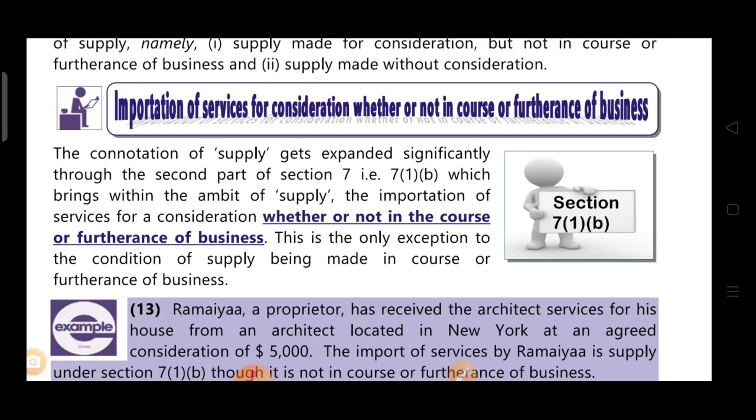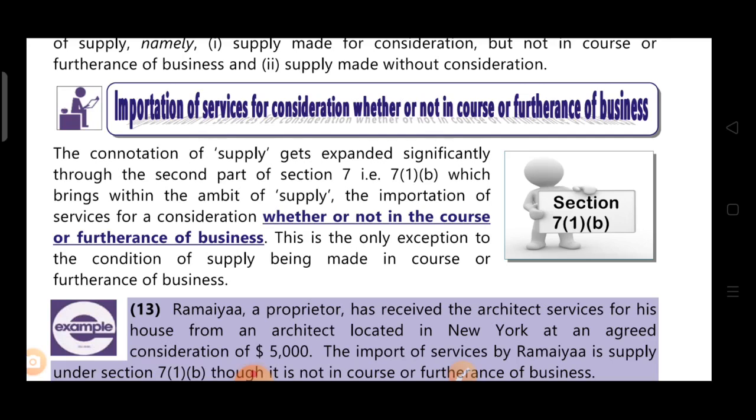The importation of services for a consideration, whether or not in the course of furtherance of business. This is the only exception to the condition of supply being made in the course of furtherance of business. As we know, a transaction will be considered as supply only when it is made in the course of business. But there is only one exception to this condition, to this parameter, and that is importation of services.